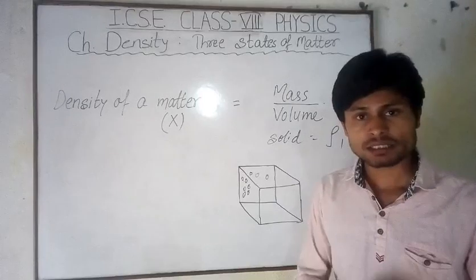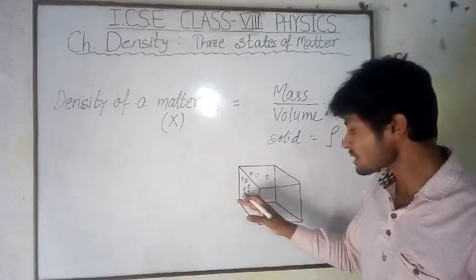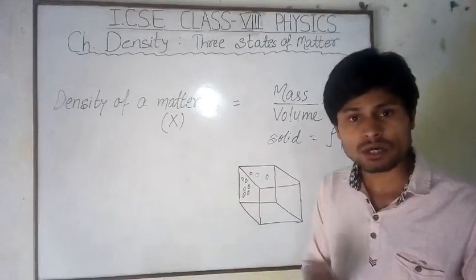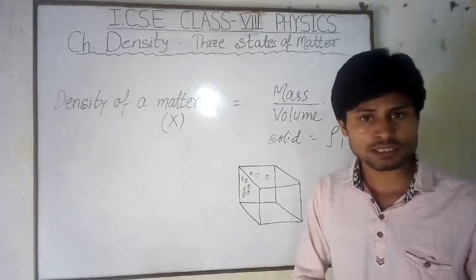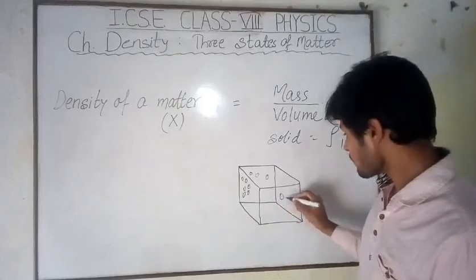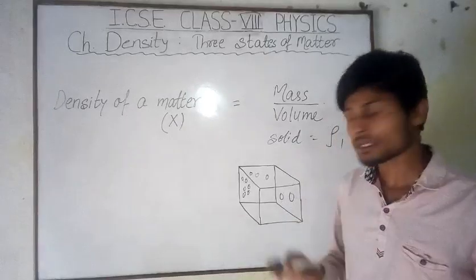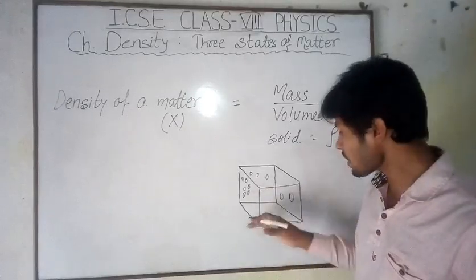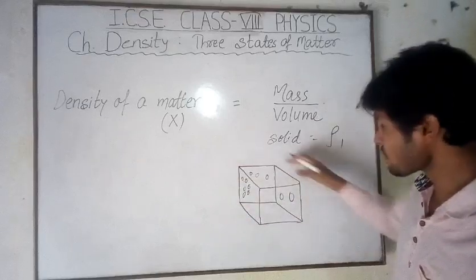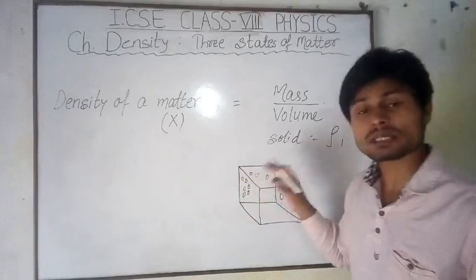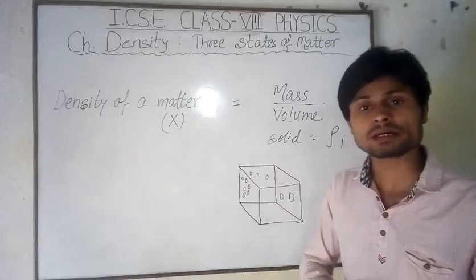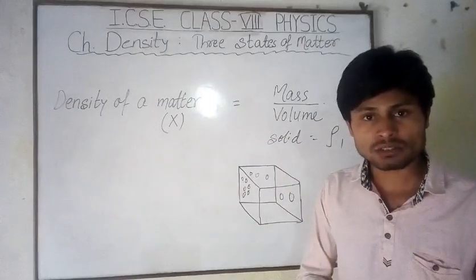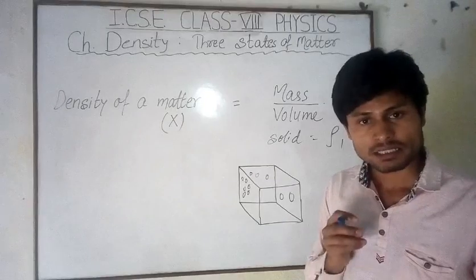Now suppose the same matter X, or the same quantity, is in the liquid state. Then the molecules are not so close together as in the solid form. They are away from one another, and they are not as close as in solid. So for this particular amount of the matter, we have less number of molecules. That means the mass decreases.